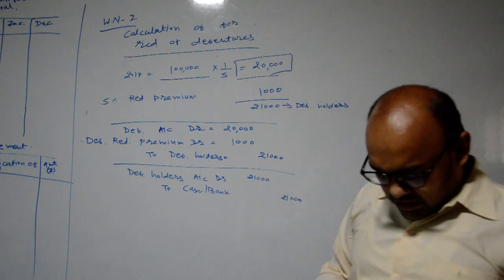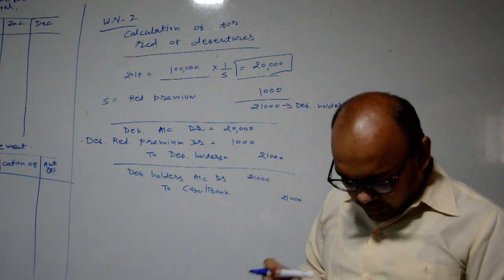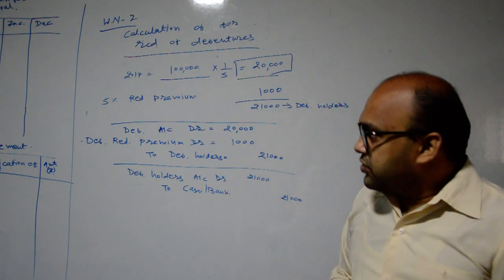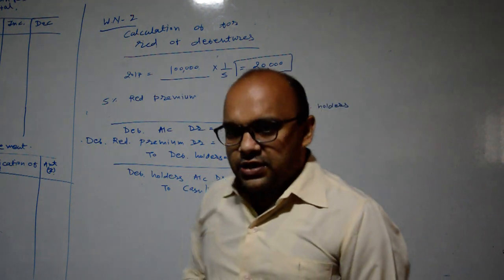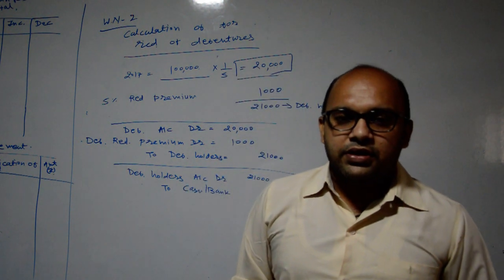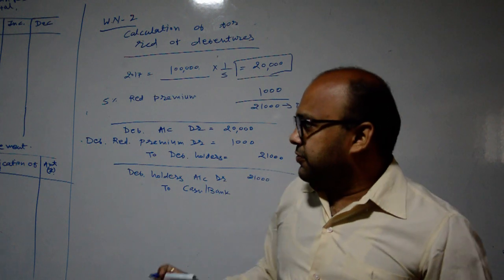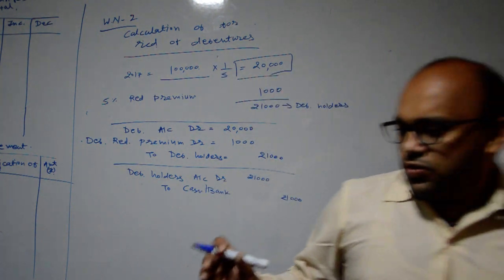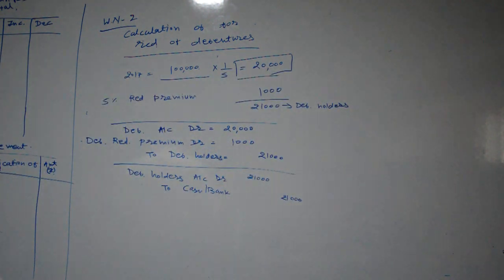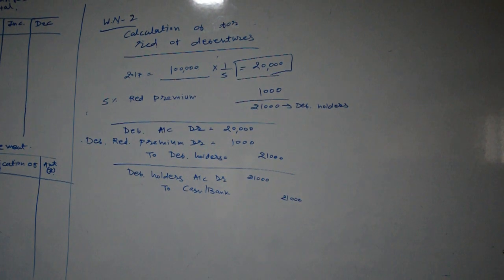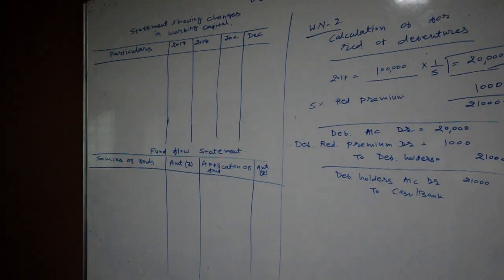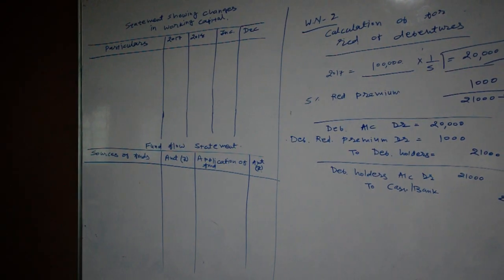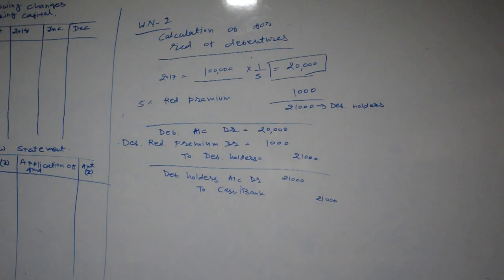Then we will have to prepare the statement showing changes in working capital, necessary accounts, fund flow statement, and profit and loss adjustment accounts. In the next part we will complete this statement showing changes in working capital and the fund flow statement.